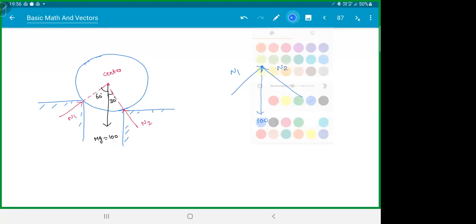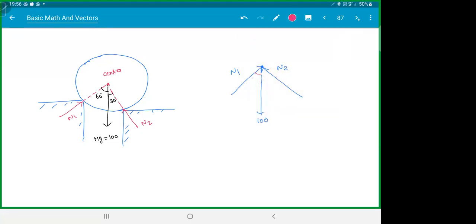This is 100. So this angle is 60 degree, so this is also 60 degree. So this will be N1 sin 60. This will be N1 cos 60.